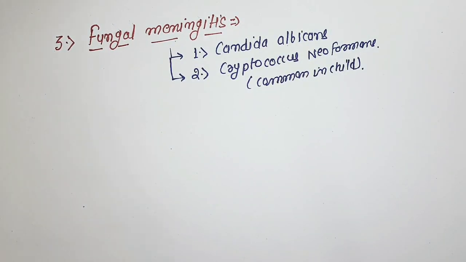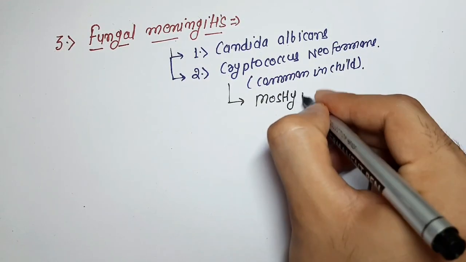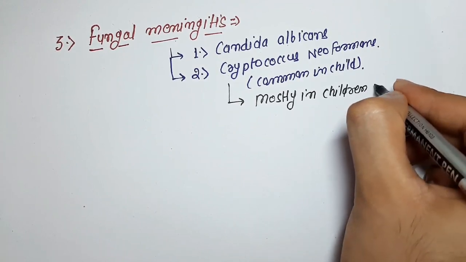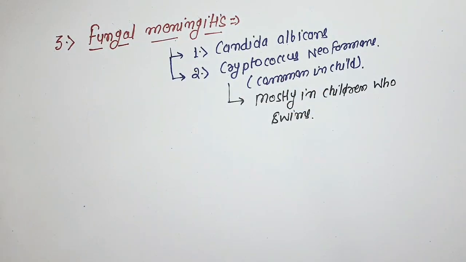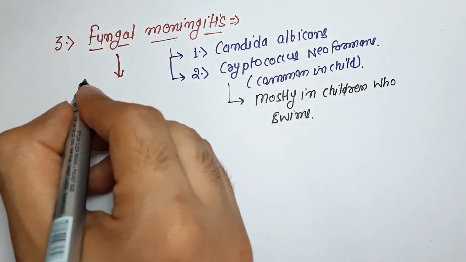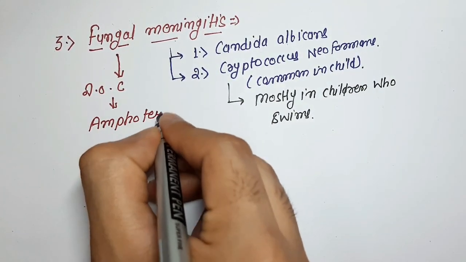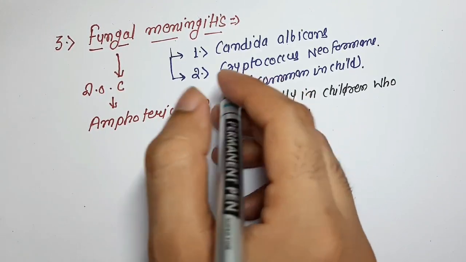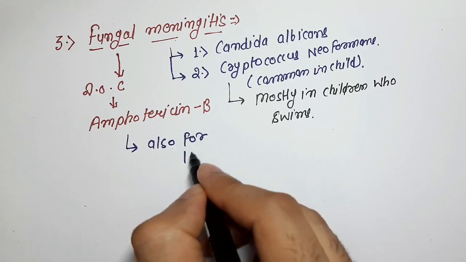It is common in children who like to swim, because this disease can be spread through water. As discussed earlier, the drug of choice for fungal meningitis is amphotericin B. Amphotericin B is also a drug of choice for Kala Azar, and it is a photosensitive drug.